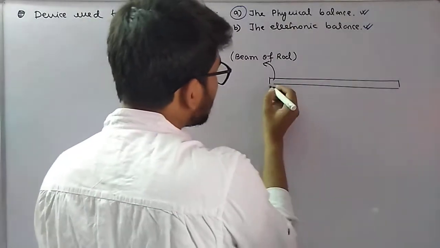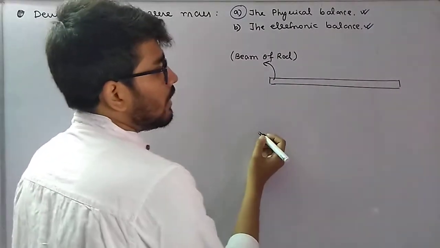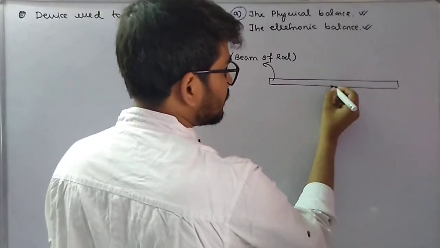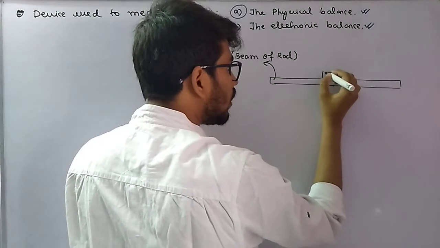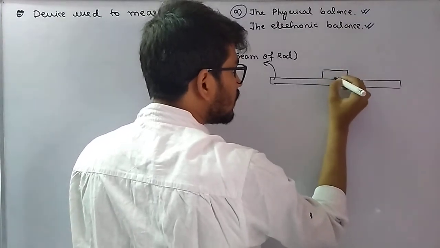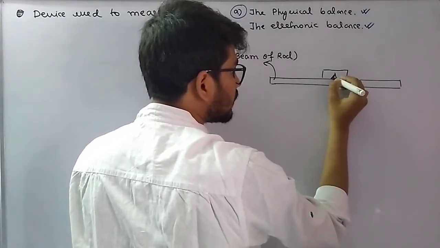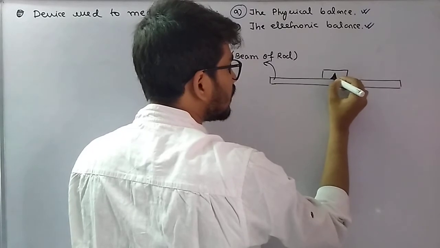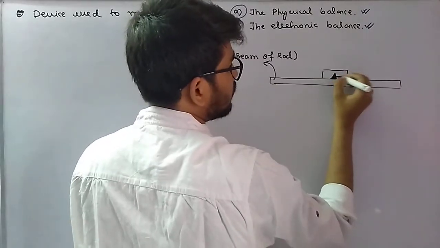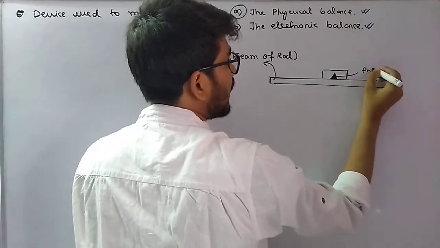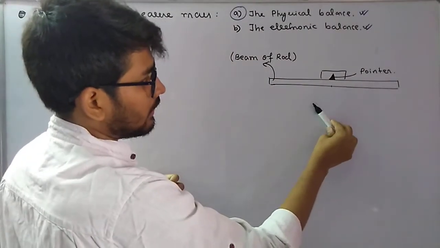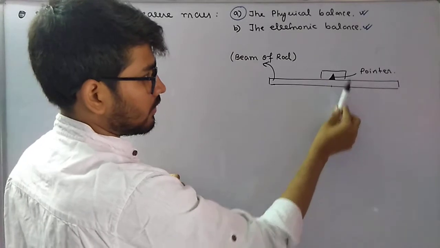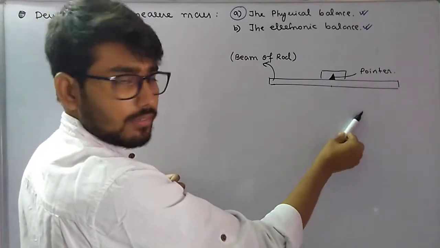Now, in the center of the beam of rod, we have something called a pointer. P-O-I-N-T-E-R, pointer. It can rotate in this fashion.